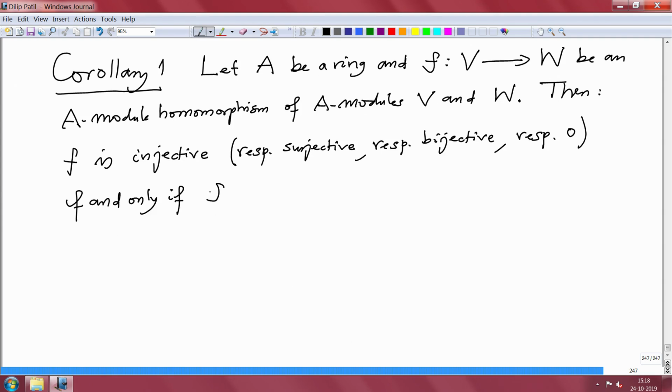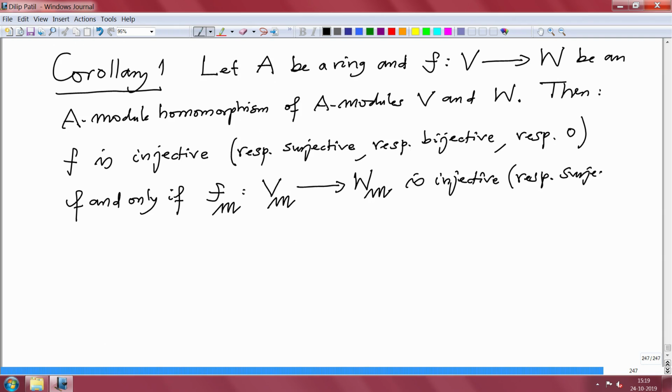F localized at M, which is a homomorphism from V localized at M to W localized at M, for every... So, before that I have to write this: F is injective, respectively surjective, respectively bijective, respectively 0, for every M in the maximal ideals of A.